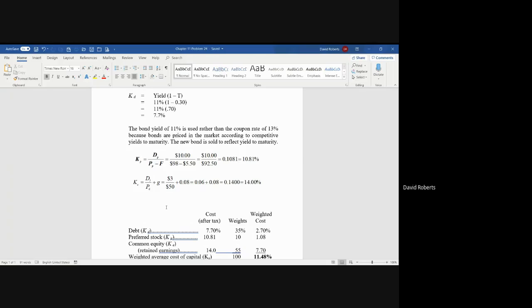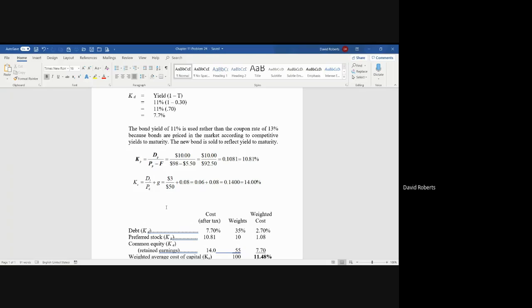They'll net $92.50. But remember, the person who paid $98 for the share expects a $10 dividend. So the company's cost of preferred shares is 10.81%. There's no adjustment for taxes because dividends are not tax deductible.